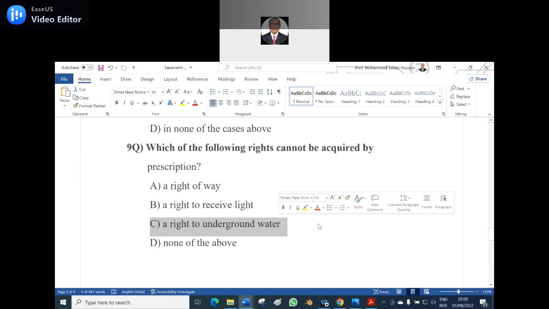What is the name of the case law? In the law of tort we studied. I have given the facts of the case law to you. That fellow would like to sell to the corporation at an exorbitant rate, but the corporation would not take it, and he dug his well so deep that the percolation of water to the other area stopped. Name of the case law?